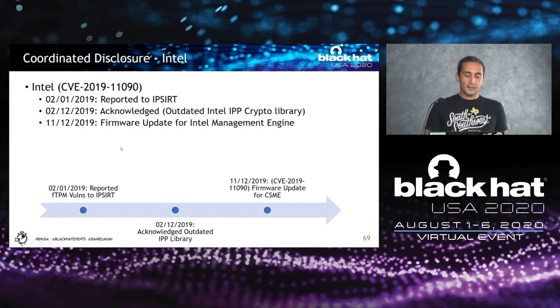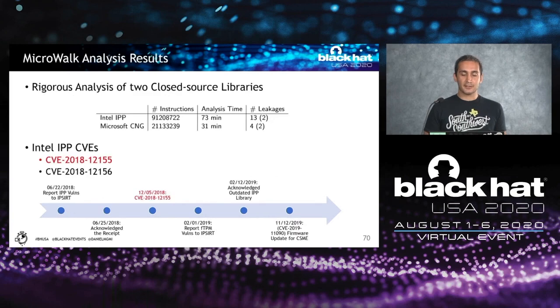For Intel, we also had a responsible disclosure that was a little bit longer, about 9 months, and similarly we reported this issue. And what's interesting is after we reported this issue, they told us that the reason they had this vulnerability was that they were using an outdated version of a library. And this also matches our previous reports, because we already reported similar vulnerabilities in Intel IPP, which is an official crypto library by Intel, as part of our study of the MicroWalk tool. We reported these vulnerabilities like 2 years before, in 2018, but later on the same vulnerability appeared again in another product, another consumer product actually.